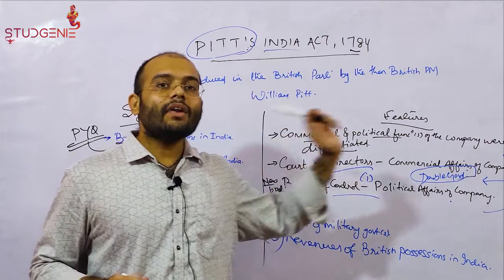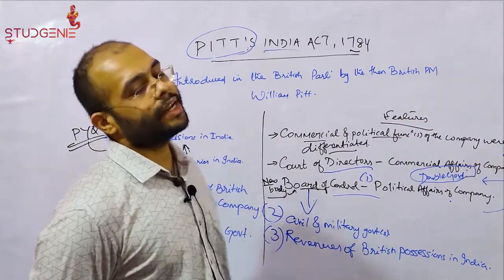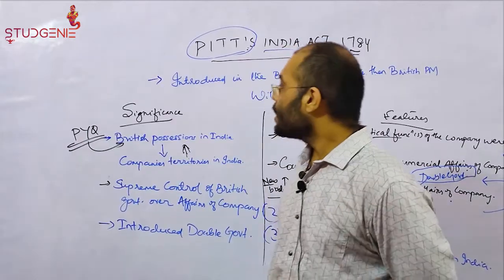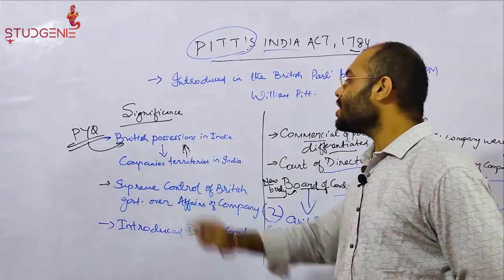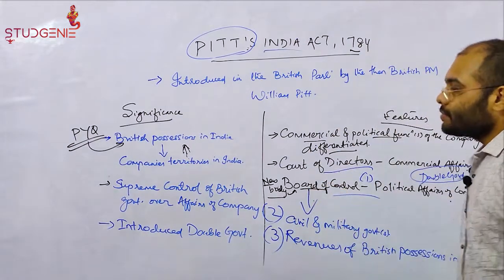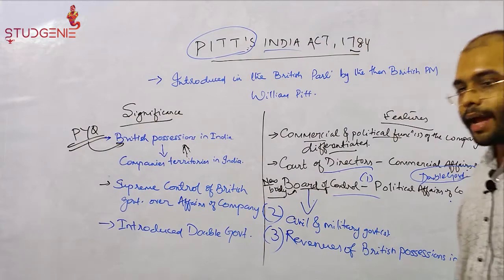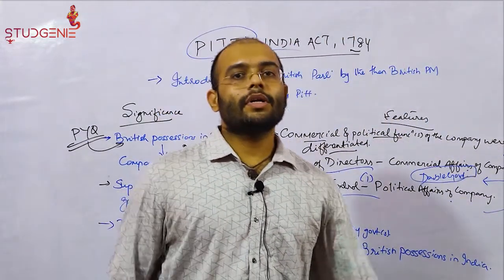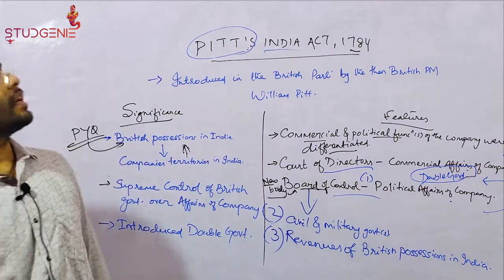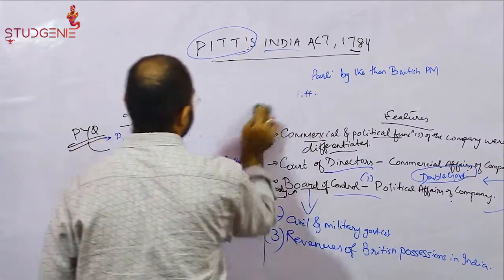So these are all the things that we have to study in the Pitt's India Act of 1784: its significances, the previous year question, and the features. Moving on, we will discuss the Charter Acts. The Charter Act of 1833 we would discuss next.